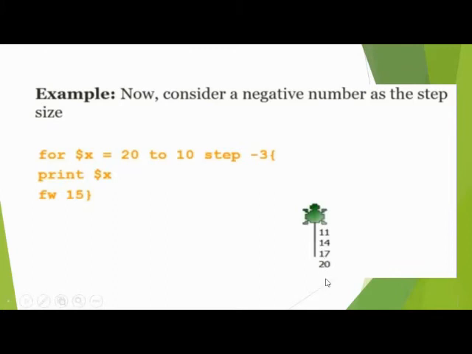Okay, it starts from 20 to 10. But how many steps do we jump? 3. So we see here the skipping of 3 spaces.